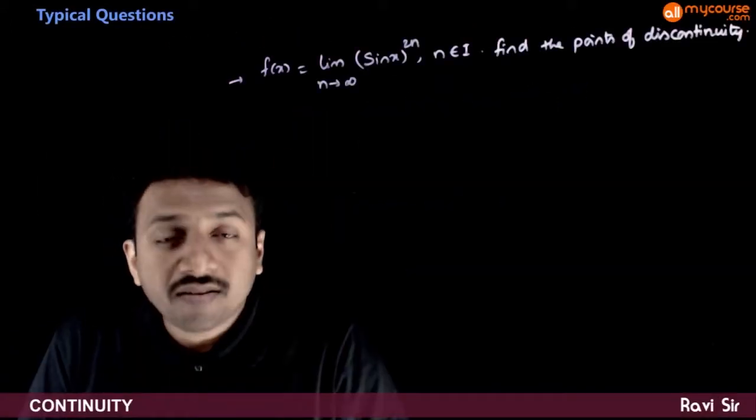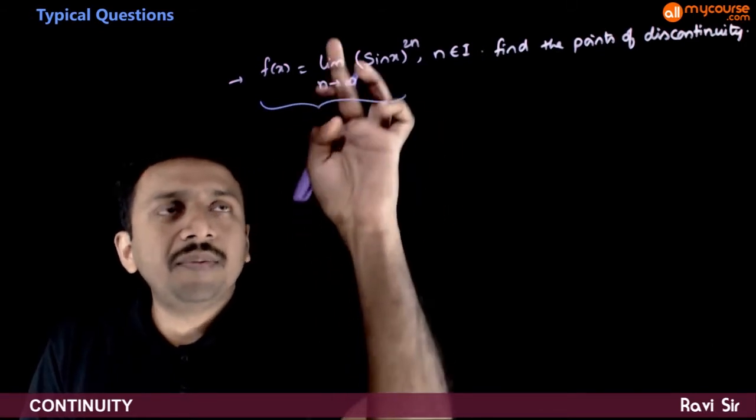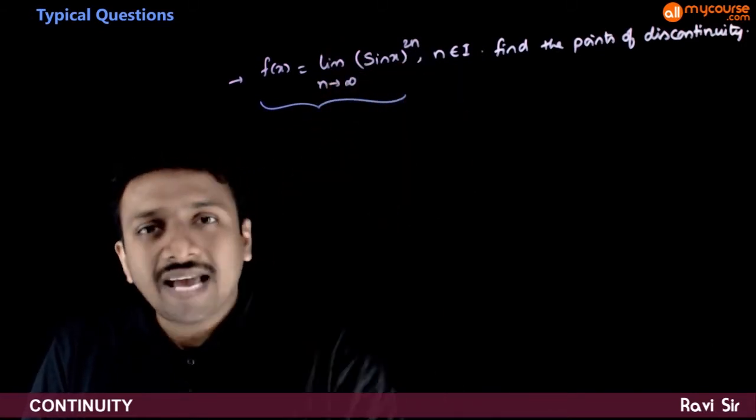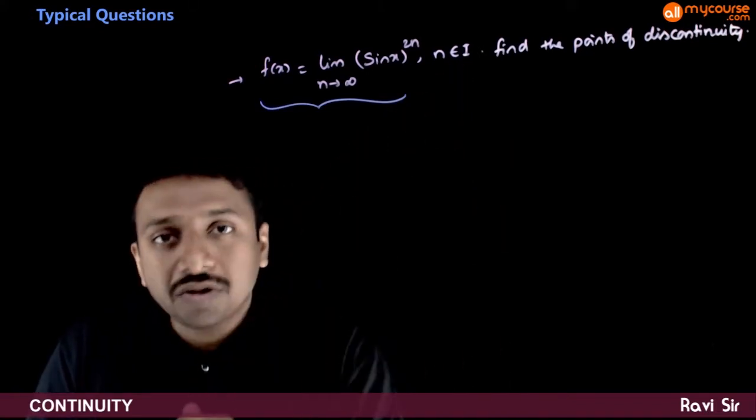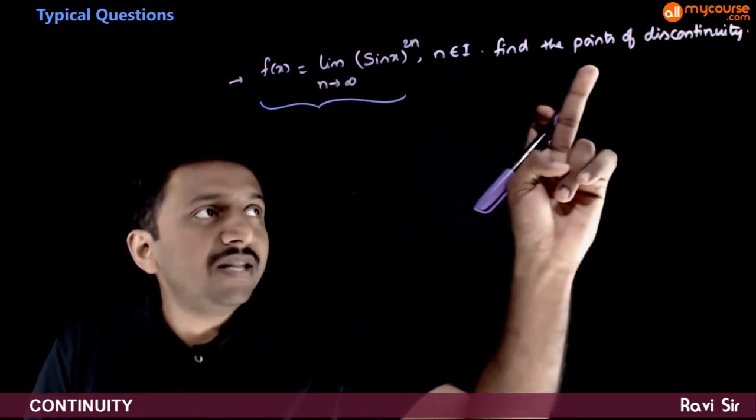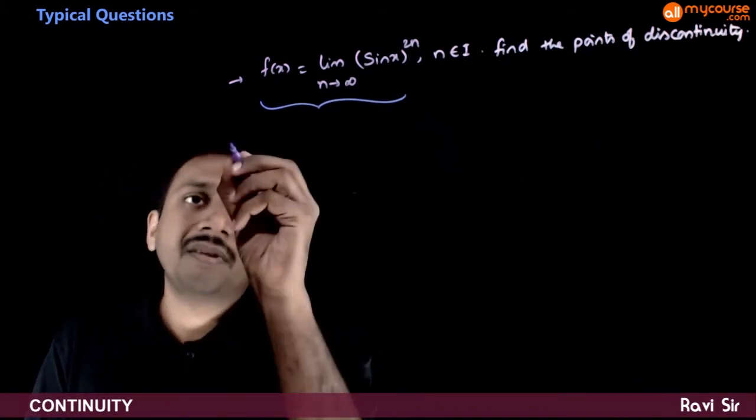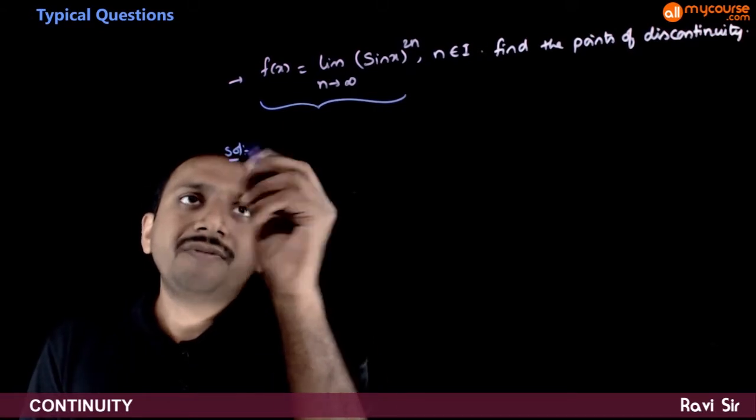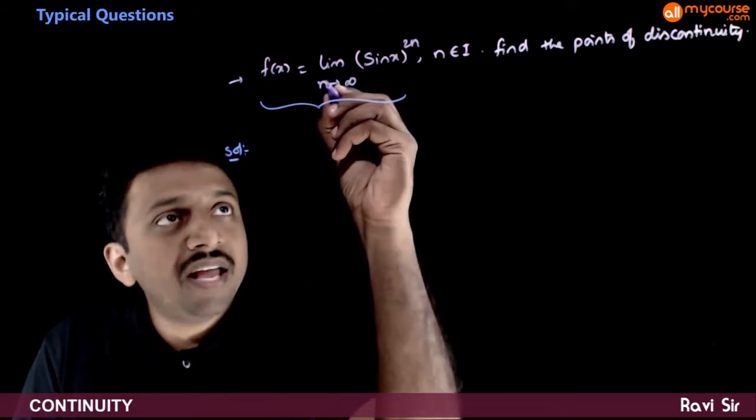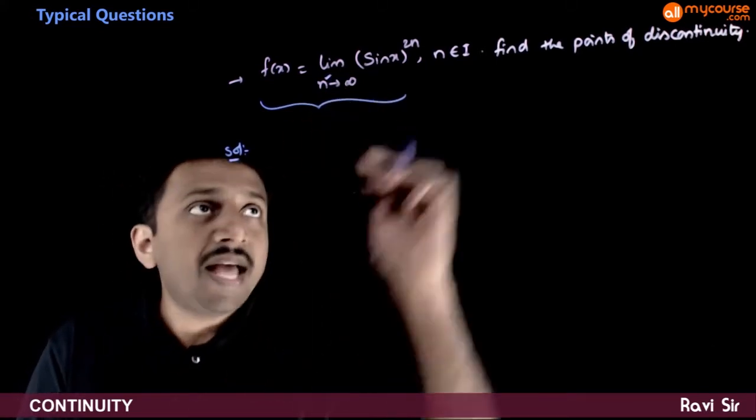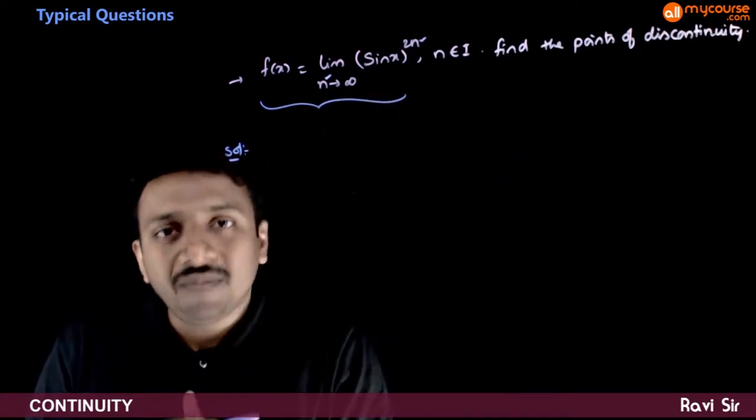So let us take this question. In this question you are given that f of x is limit n tends to infinity sin x power 2n, where n belongs to integers. You are asked to find the points of discontinuity of this function. First, here f of x is defined in terms of a limit, and the variable of the limit is n, and n is in the power. So let us try to analyze this limit.